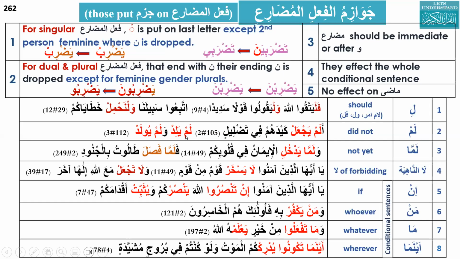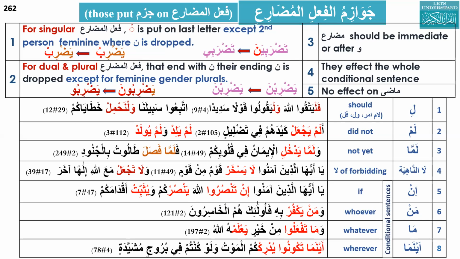And the most important, lam yalid wa lam yulad. Actually, this is not yalid, this is yalidu. But why does yalidu become yalid? Because of lam. Lam is one of the Jawazim al-Fi'l al-Mudari'. Wa lam yulad. Again, lam is there. So the last letter has the jazm, sukoon.